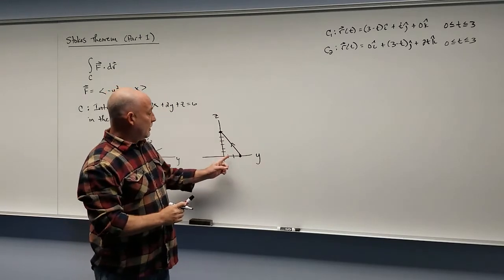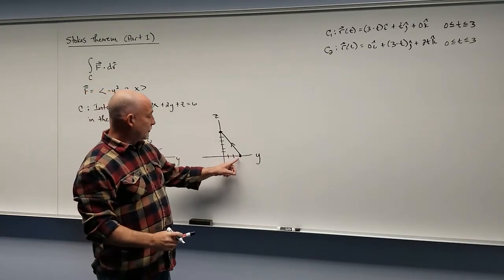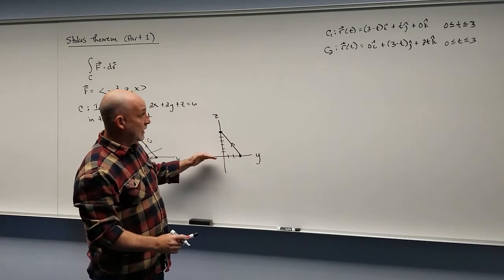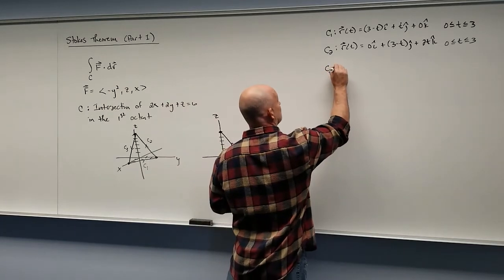Okay, so no x value because we're in the yz plane. The y goes from 0 to 3, that would work, and the z goes from 0 to 6. That seems to work. All right, so let's take a look at C3.